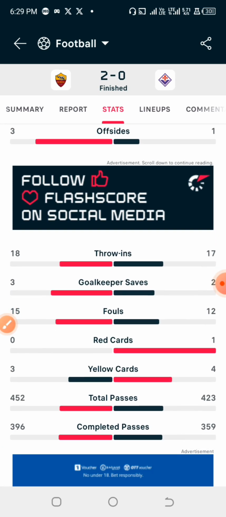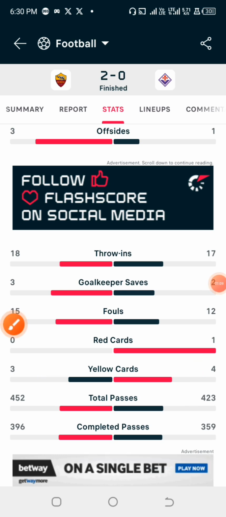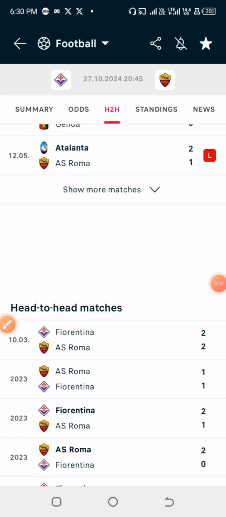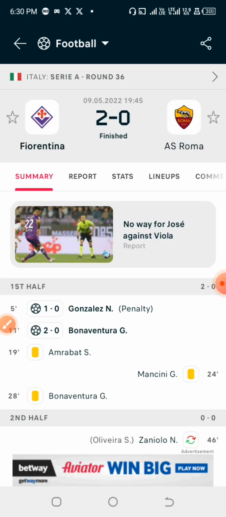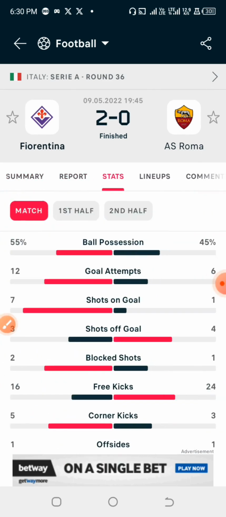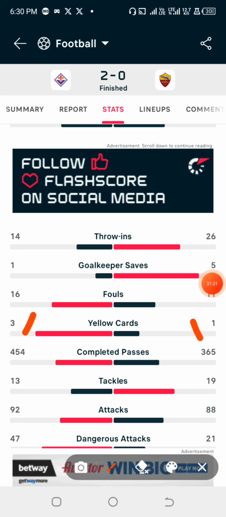In this particular game they had 7 yellow cards, which makes it 30. And in the last game that we'll be looking into here, they had a total of 4 yellow cards, which makes it 34.